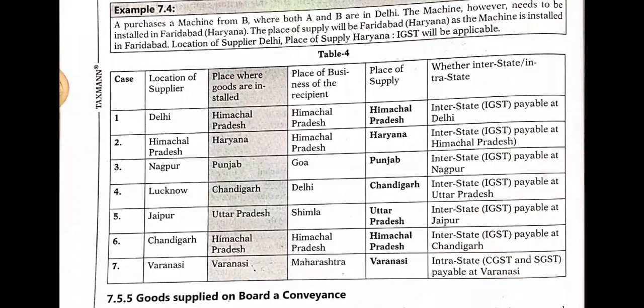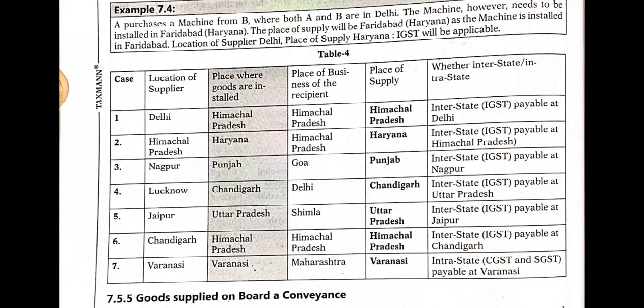So there is an interstate supply here because Nagpur and Punjab are different states. Next, location of the supplier is Lucknow. Place where goods are installed is Chandigarh. Lucknow is in UP, while Chandigarh is some other state. Interstate transaction, so tax is payable at Uttar Pradesh.